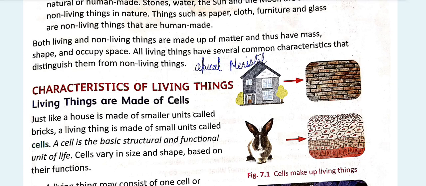Just like a house is made of smaller units called bricks, a living thing is also made up of small units called cells. A cell is the basic structural and functional unit of life. Cells vary in size and shape depending on their functions.